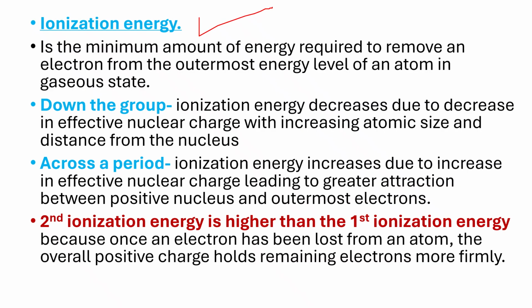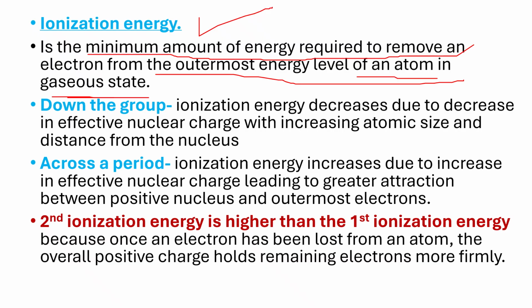Ionization energy is the minimum amount of energy required to remove an electron from the outermost energy level of an atom in gaseous state. Please, students, you need to remember atom in gaseous state.